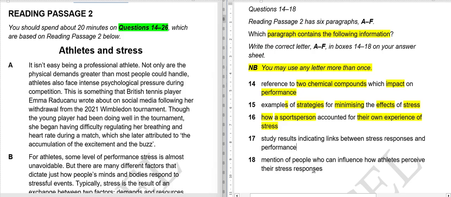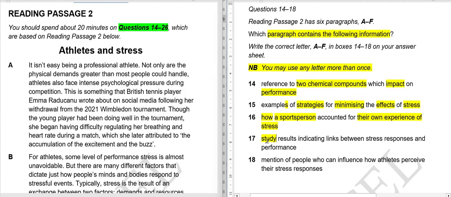We have to find how, the way in which they accounted for, basically told us their experience of stress. 17th, study results indicating links between stress responses and performance.